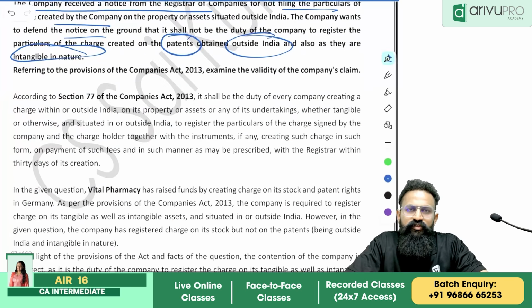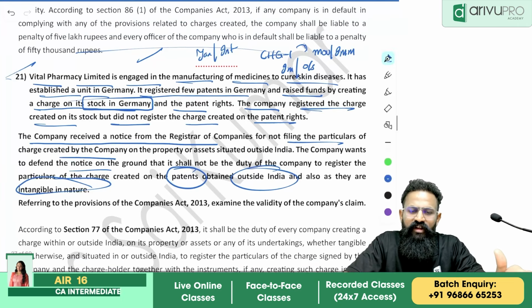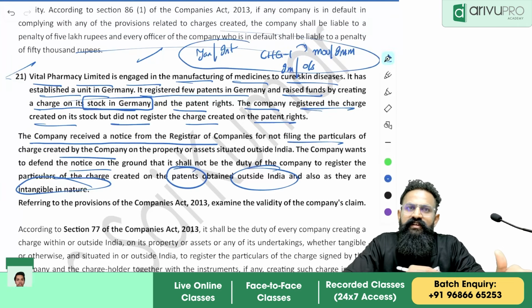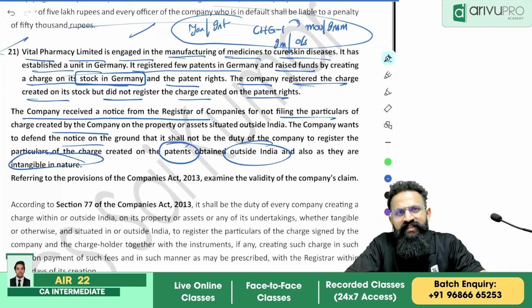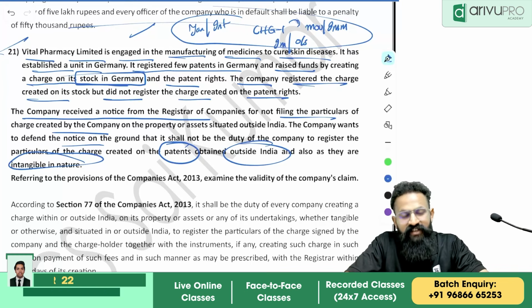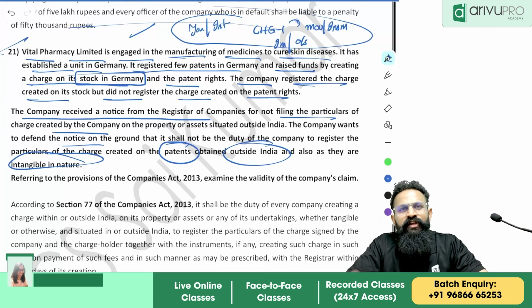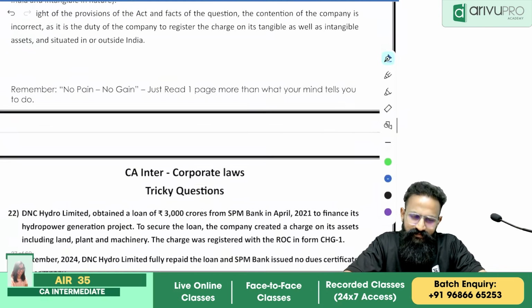Clear? So my provision will be that it is my duty to register the charge. I need to write all these three things. In the given case, Vital Pharmacy's duty is to register the charge even though it is an intangible asset. Under the law, it is mandatory to register a charge whether it is in India or outside India. That's my conclusion.